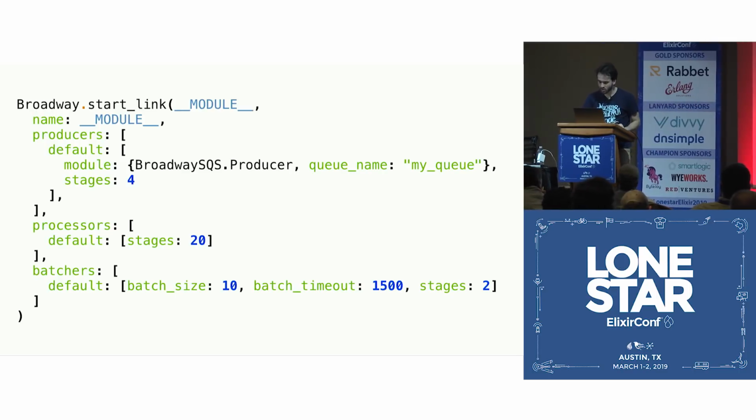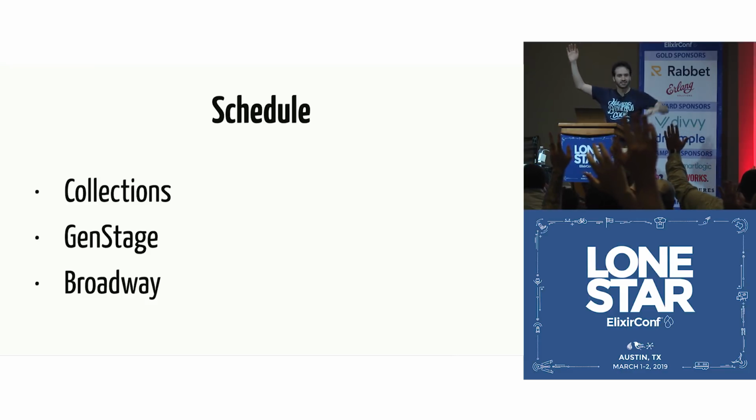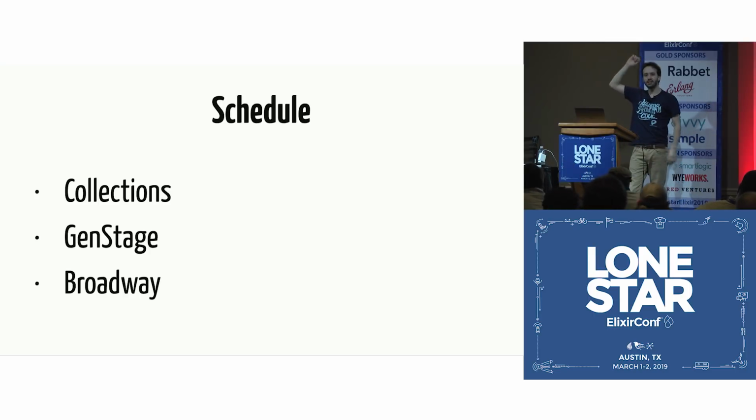But in order to get to Broadway, as I said, there was a very long journey. And that's what I want to talk about. So we are going to talk about collections. We're going to talk about GenStage. And we're going to talk about Broadway. So I want to ask 3 questions. Who here is using Elixir? Please raise your hands. Right, so collections. Who here is using GenStage? Great. And has somebody already used Broadway? A very early adopter? It's out since last week. I think there's a hand in there.